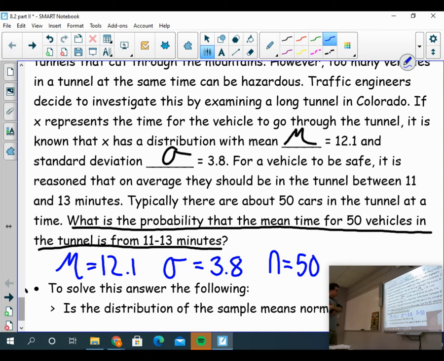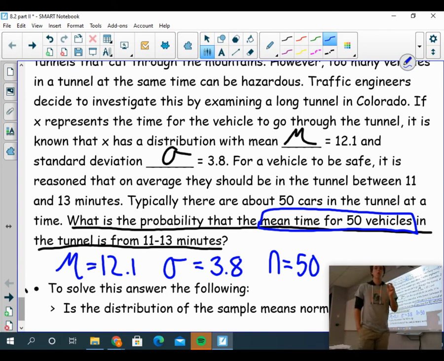The question becomes, is the distribution of sample means normal? The question is asking me the probability that the mean time for 50 vehicles. They're not asking for a single vehicle, that I just pluck a single vehicle out of that tunnel and ask, what's the probability it took that single vehicle between 11 and 13 minutes? They want the average for 50 vehicles. They want the average for the sample. What they want is for me to look at the distribution of sample means. You've heard me say it time and time again.